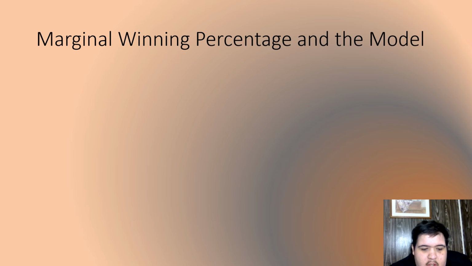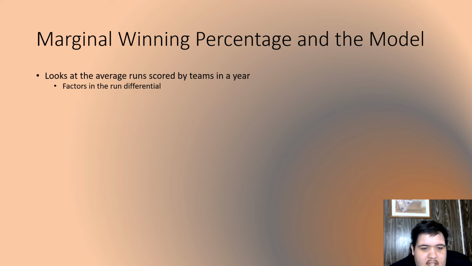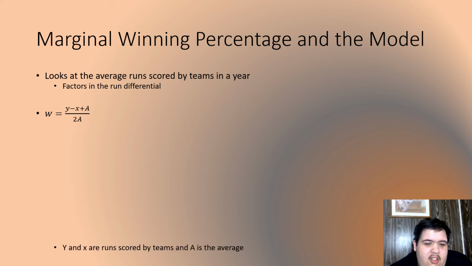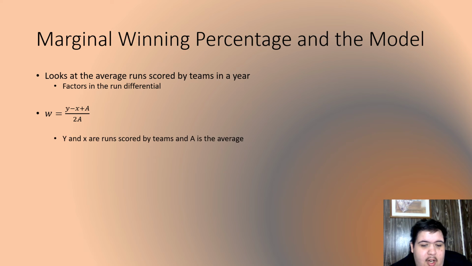Now we take a look at the marginal winning percentage and the model itself. It looks at the average runs scored by teams in the year and factors in the run differential. It says that the winning percentage is y minus x, which is the run differential, plus a over 2a, where a is the average.